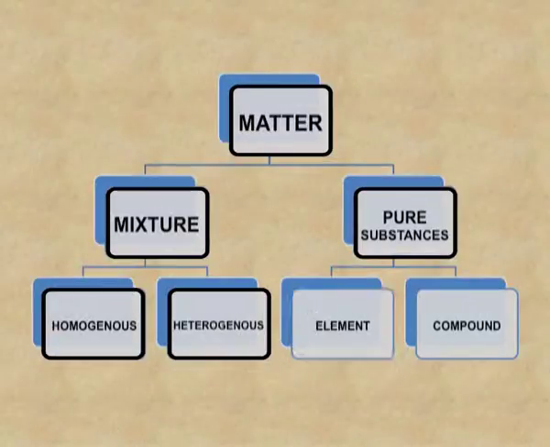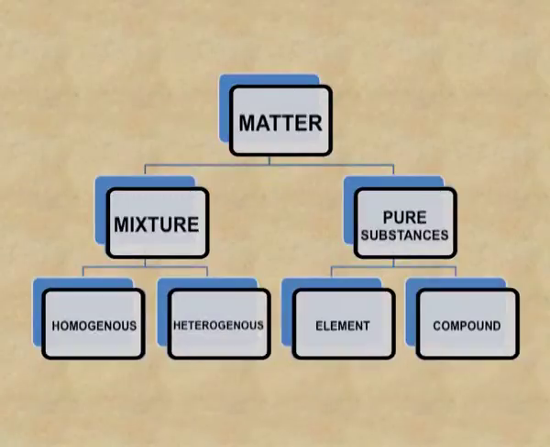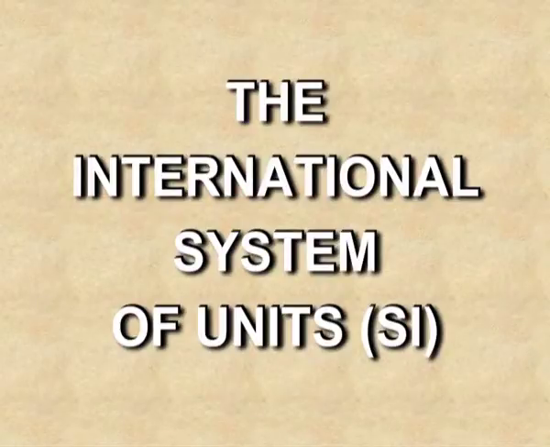Now, the pure substances. Pure substances are further classified into elements and compounds. An element can be monoatomic or polyatomic, but elements are made up of the same type of atoms. A compound is again a pure substance, but it is made up of two or more elements combined in a fixed ratio. Now let's see the International System of Units, which is also known as the SI System of Units.